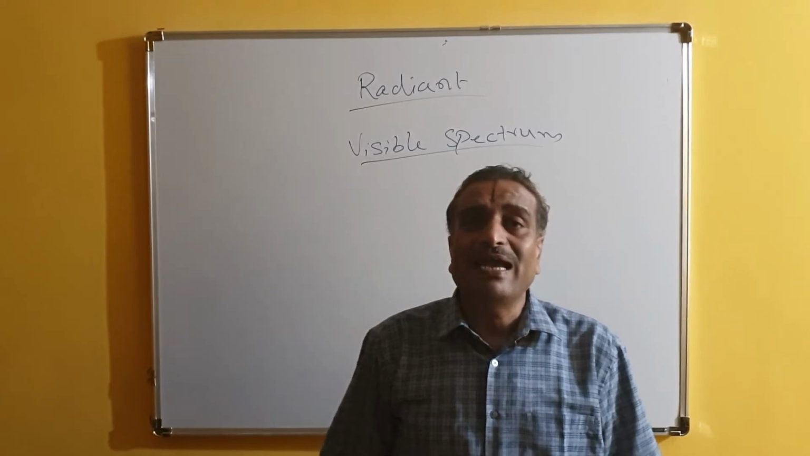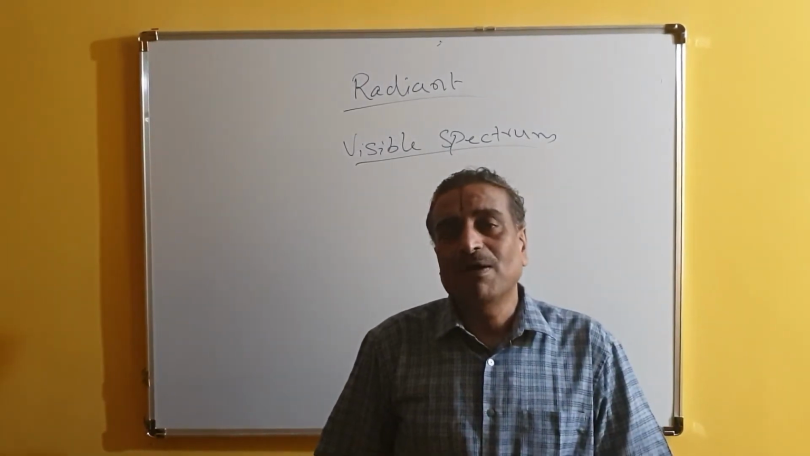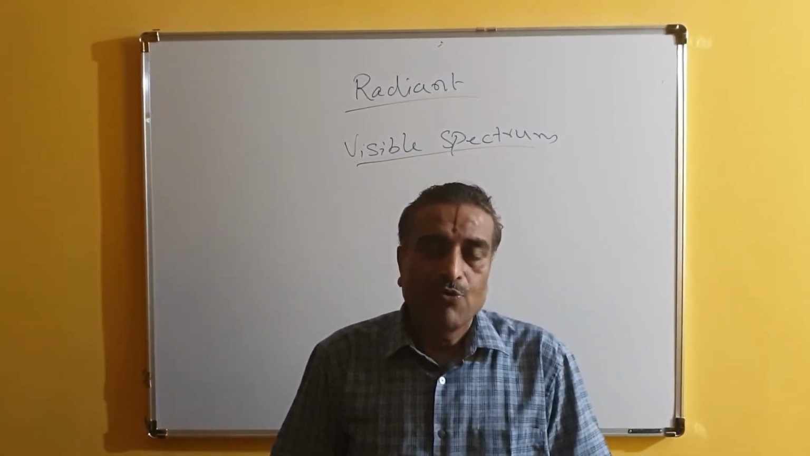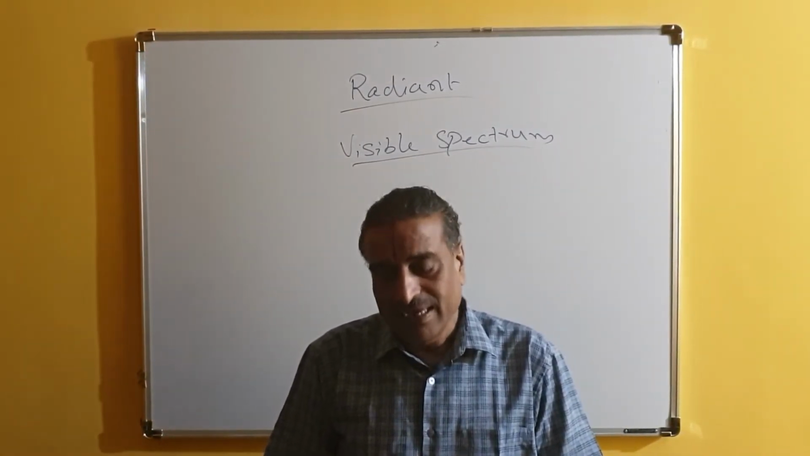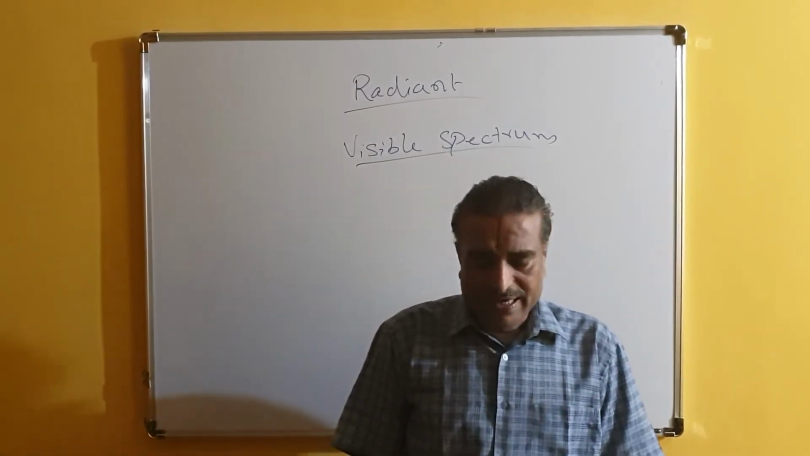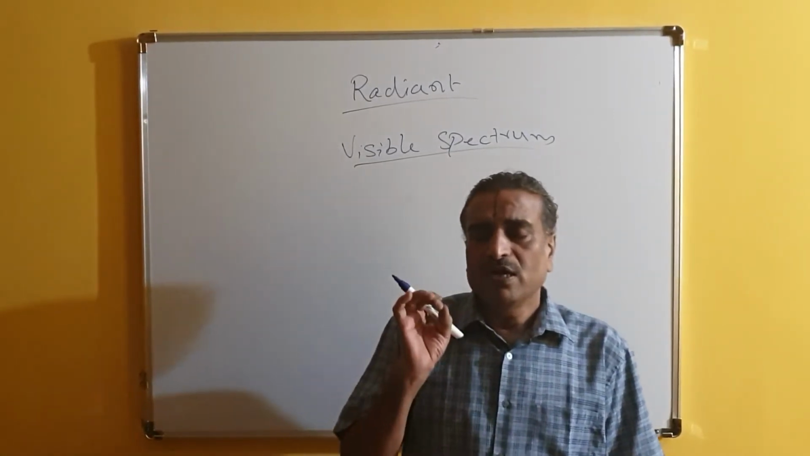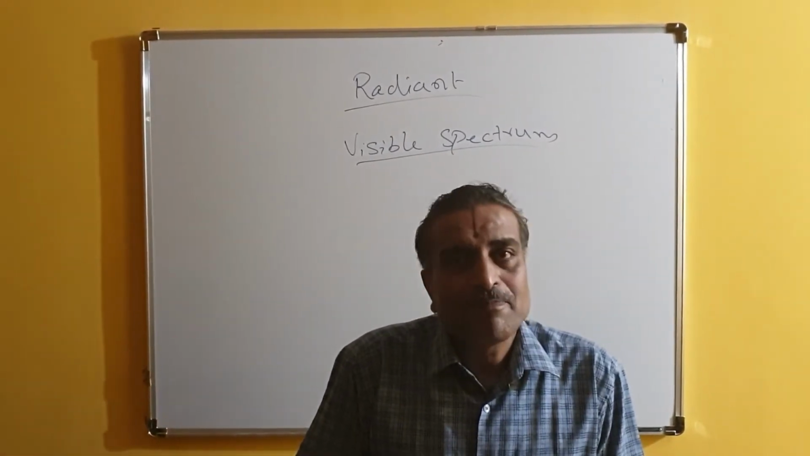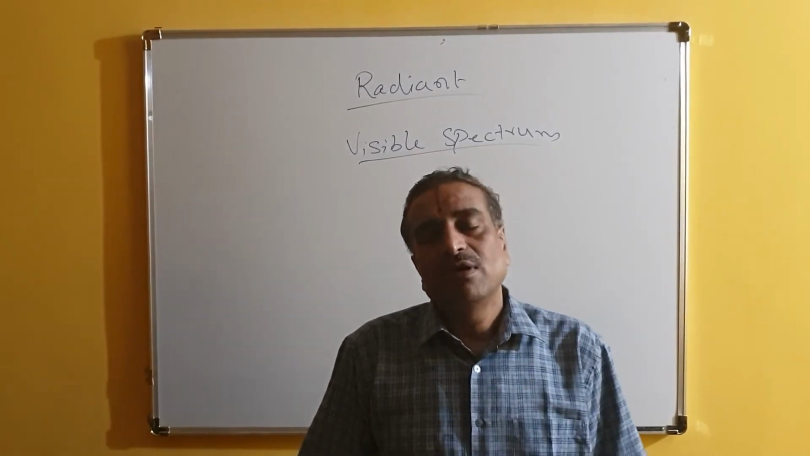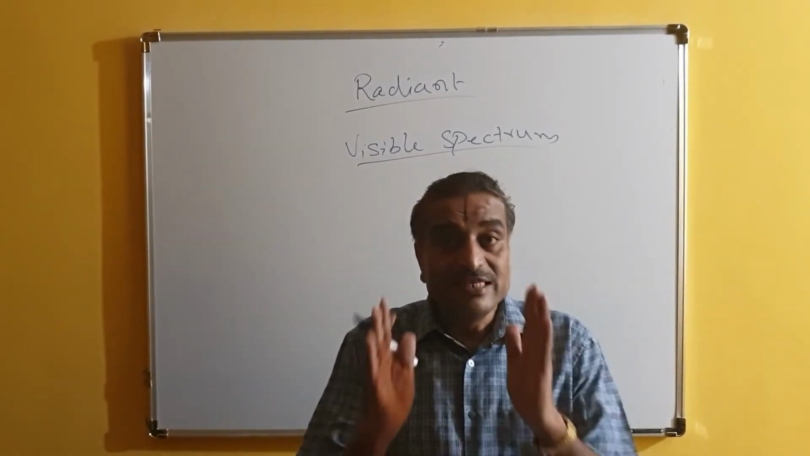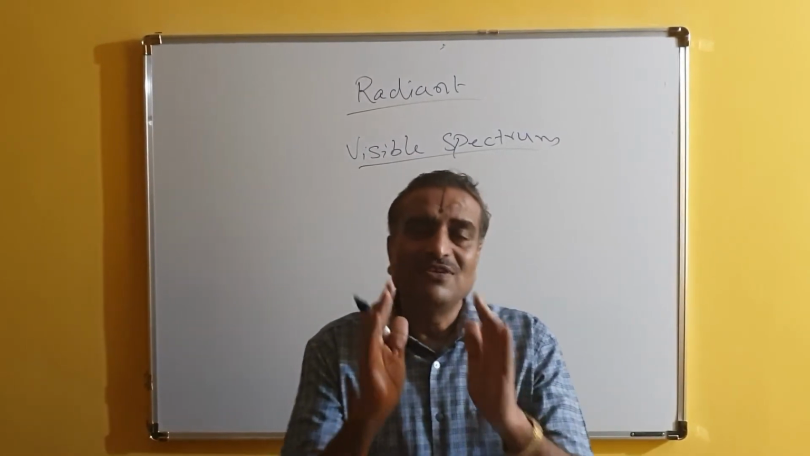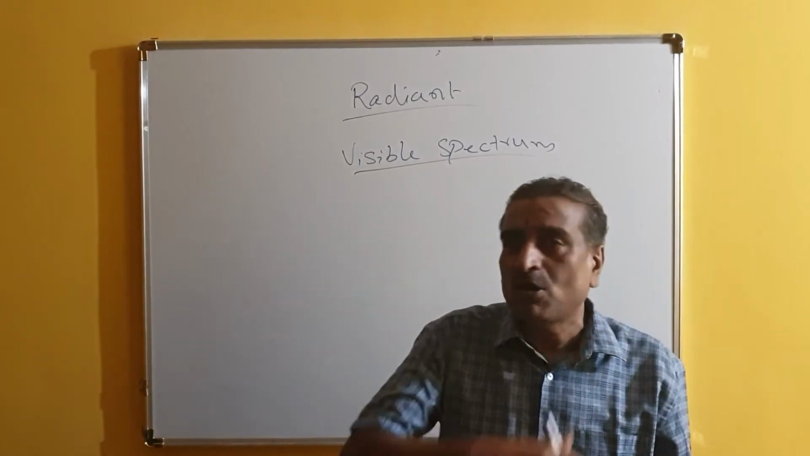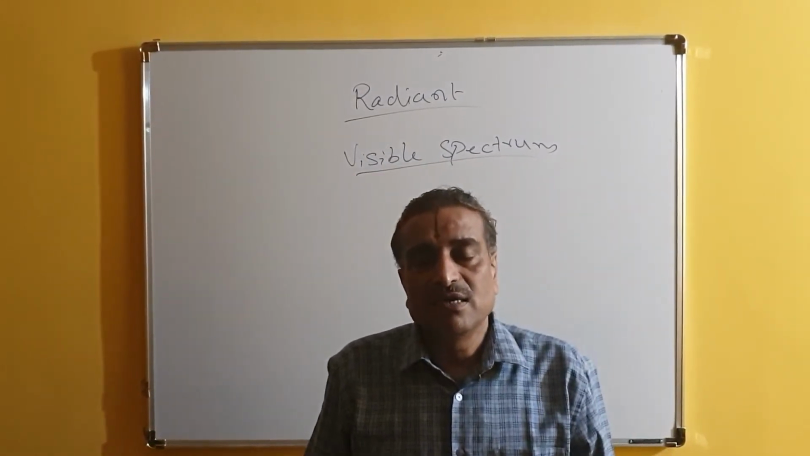The visible spectrum, as you know, is made up of 7 colors, that is VIBGYOR: violet, indigo, blue, green, yellow, orange, red. The first light is violet, and the last light available in the visible spectrum is red light. So we can see the light only in the visible spectrum, not in any other rays emitted by the sun.